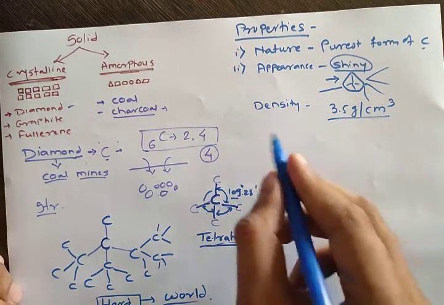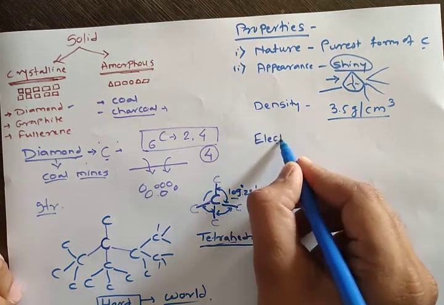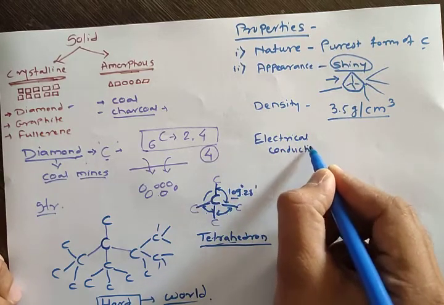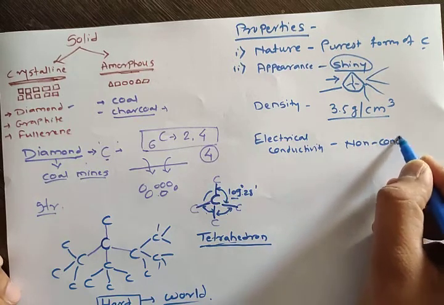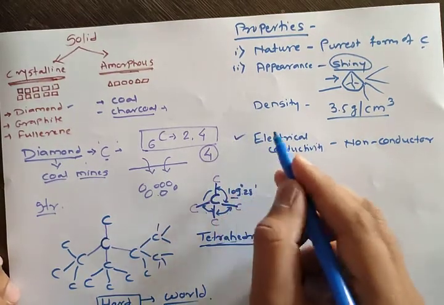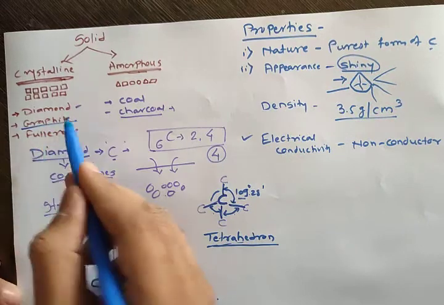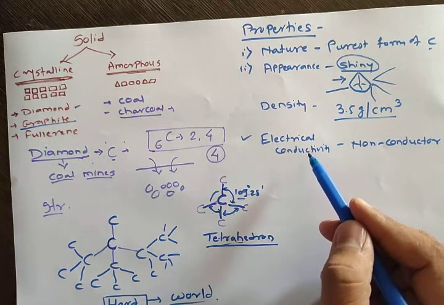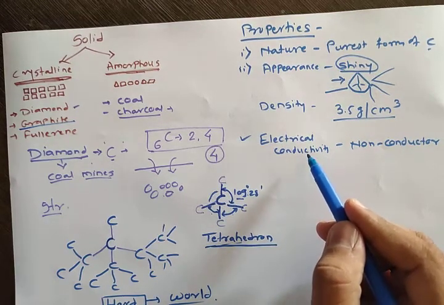Then next is electrical conductivity. This is a very important property. Remember, diamond is a non-conductor of electricity, whereas the second form of carbon, that is graphite, is a good conductor of electricity. So these are the important properties I told.